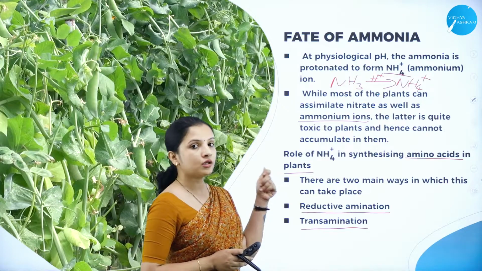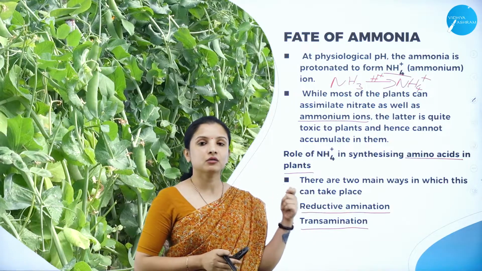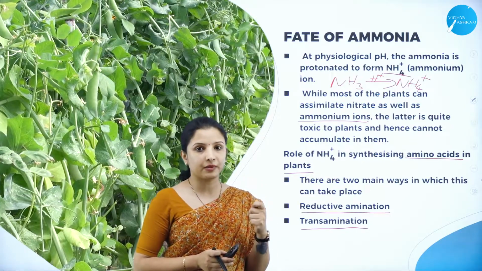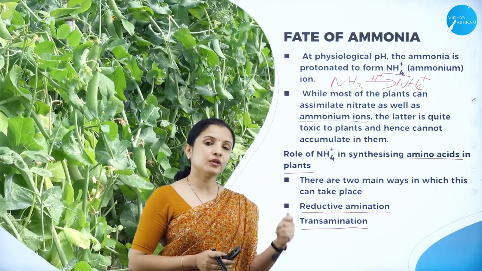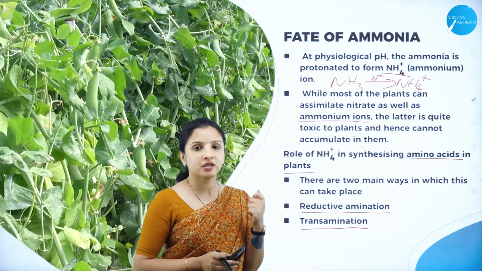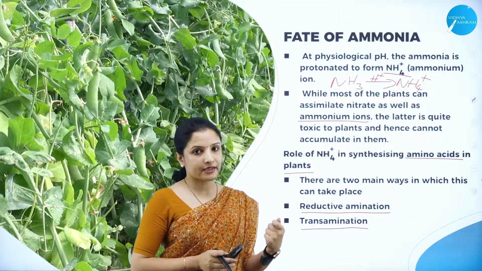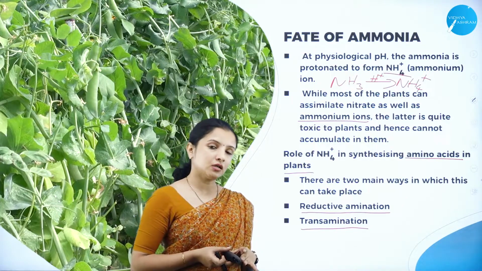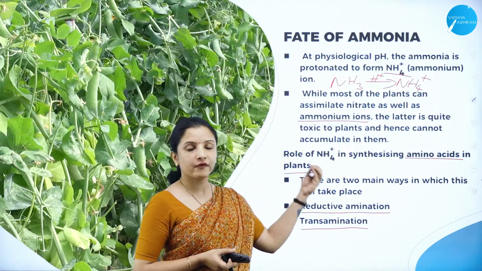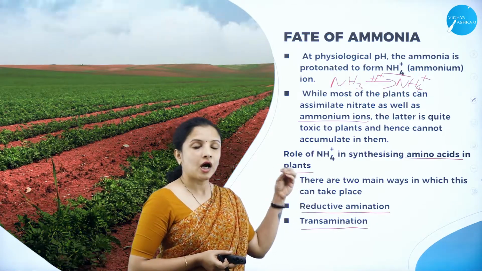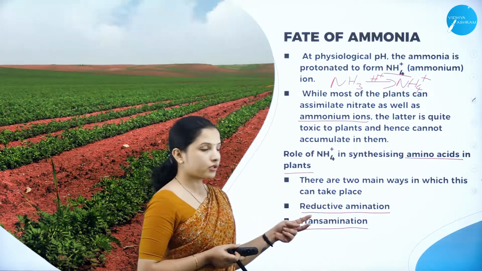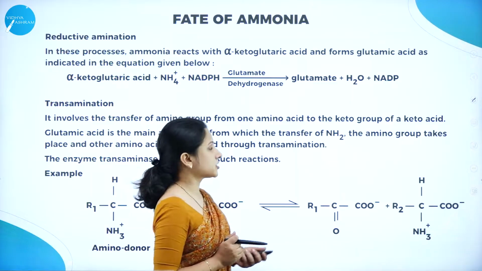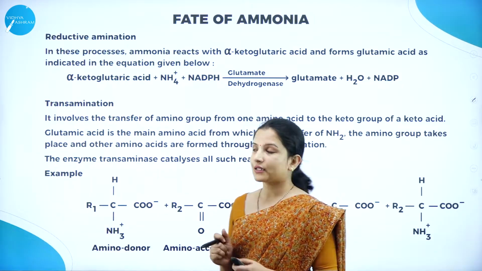We understood that ammonia cannot directly be taken in by the plants because it may be toxic to the plants. So that is why the ammonium ions that are there have to be reduced or converted into nitrates and nitrites. And these ammonium ions are in turn used for the formation of various amino acids in plants. How does this occur? By two important steps, that is reductive amination and transamination. So we shall see what these two are in detail.